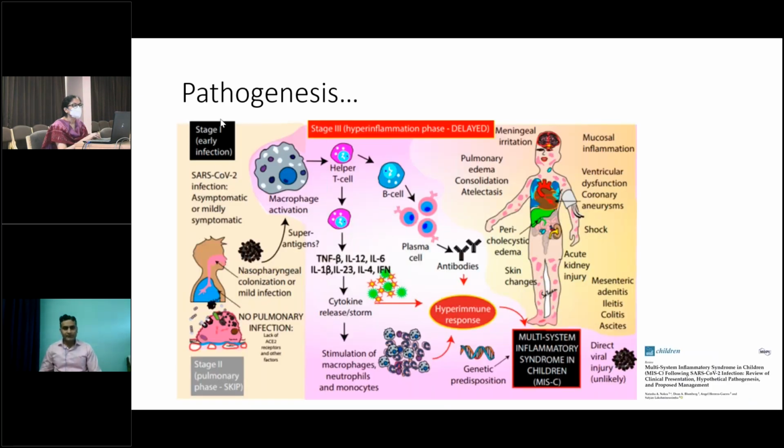This is the diagrammatic representation. The stage 1 infection in children is mostly asymptomatic or mild, and stage 2 or pulmonary phase is very uncommon in children during the first wave, but we are seeing more and more patients with pulmonary stage. And then these children may land up in a third stage, that is hyperinflammation phase, where there is activation of macrophages, T cell, generation of various cytokines and antibodies leading to hyperimmune response and multisystemic involvement, and any system could be involved in MIS-C.